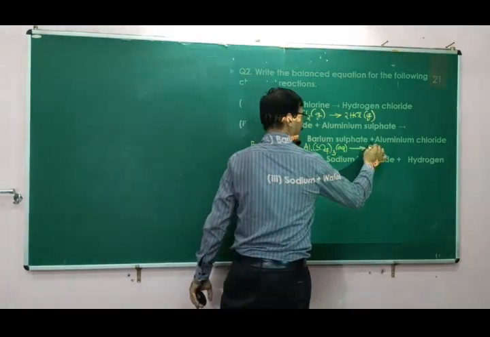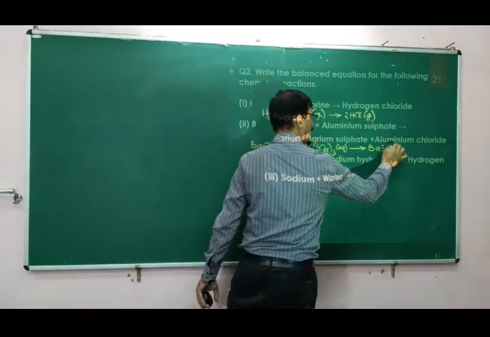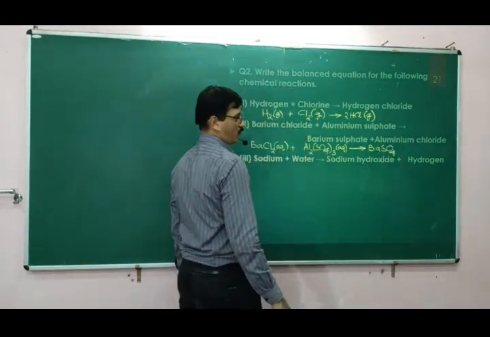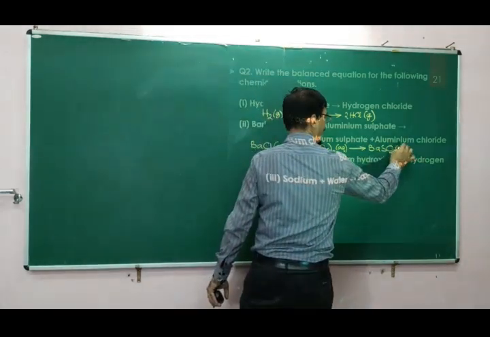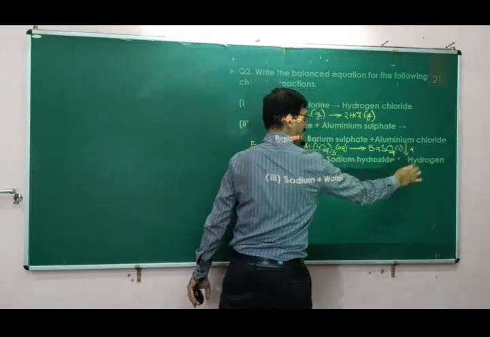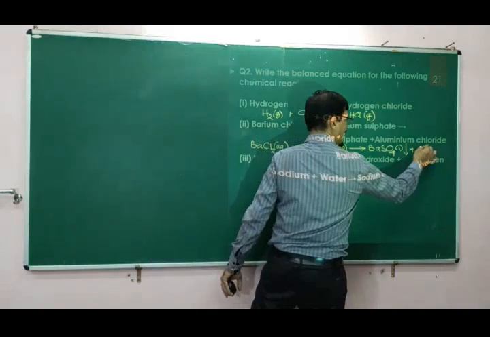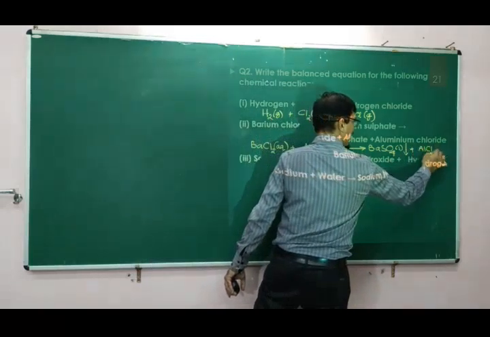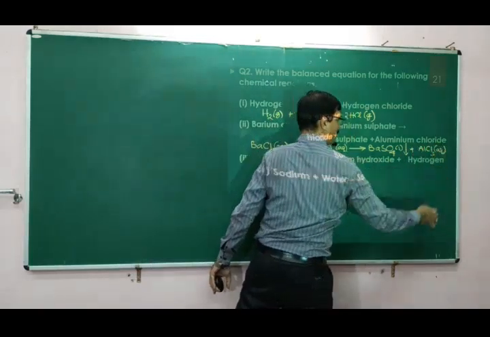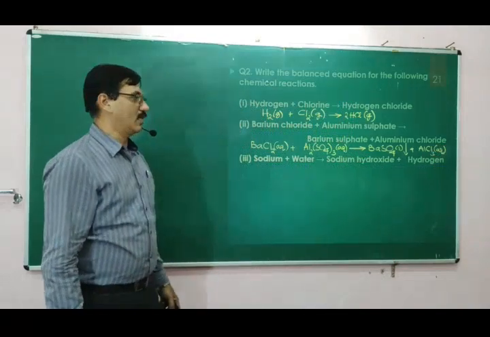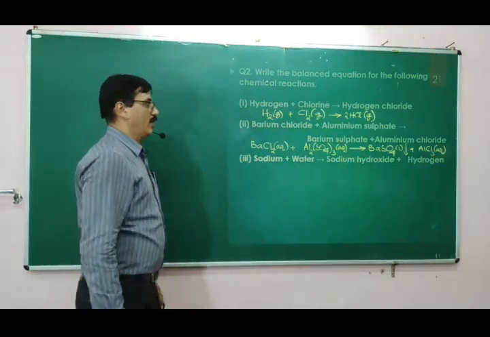Barium sulfate is BaSO4, and this is a solid because a solid precipitates out, that we have seen. And aluminium chloride is AlCl3. So this is also in aqueous form, AlCl3.